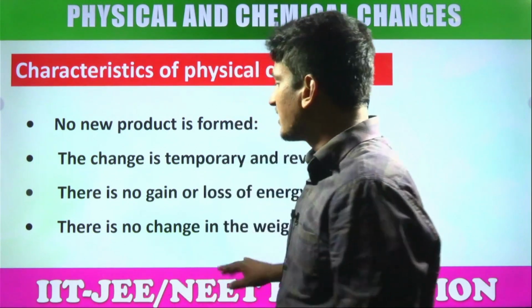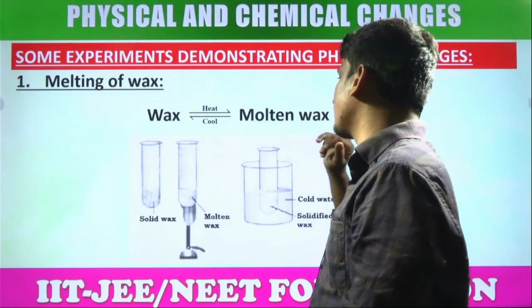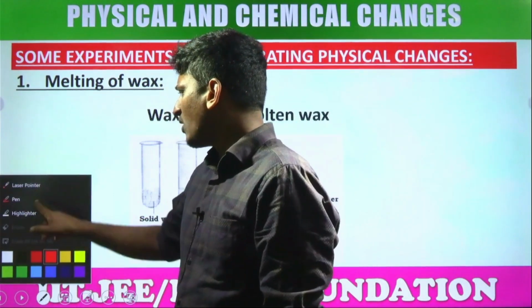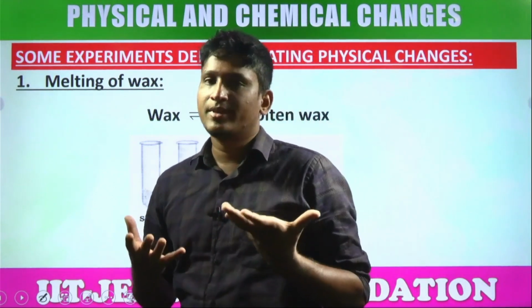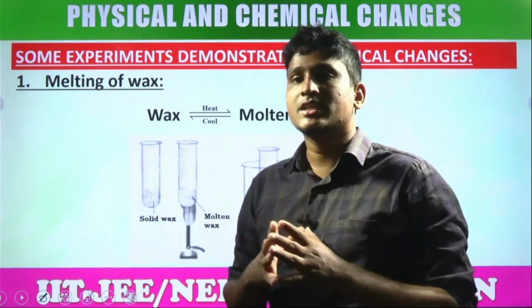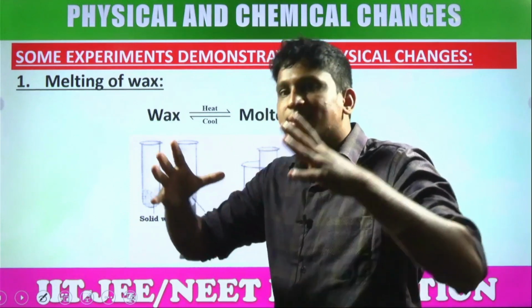Right, next, these are the characteristics of physical changes. Some experiments, students, for example, wax converts into molten wax. How? By heating. Yes or no? What is happening when you heat? You know what is happening? These molecules have intermolecular attractions, students. These attractions will be broken and slowly it converts into the liquid state. That simply means it is expanding.